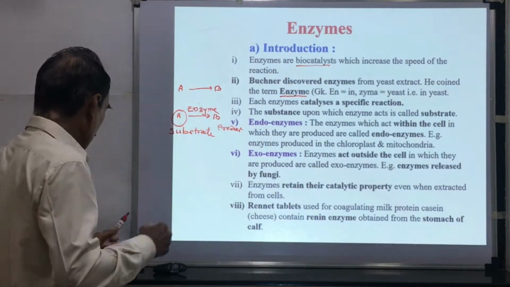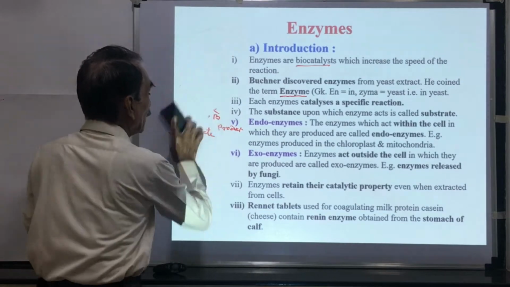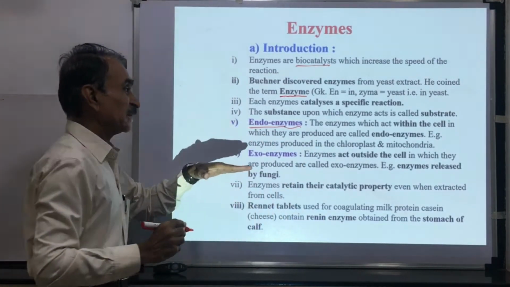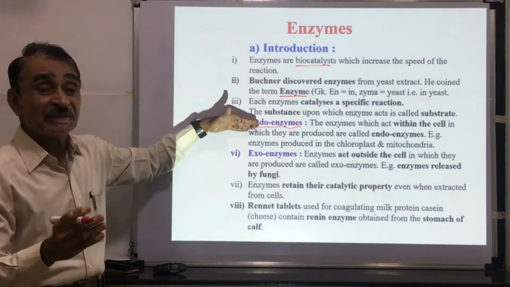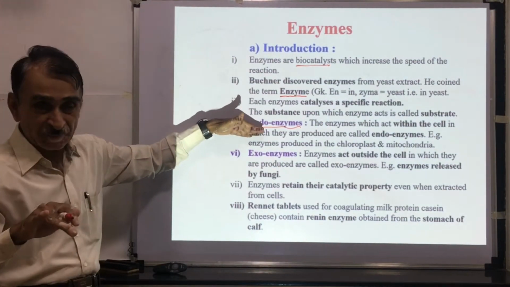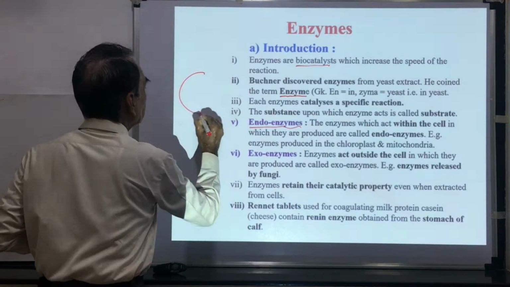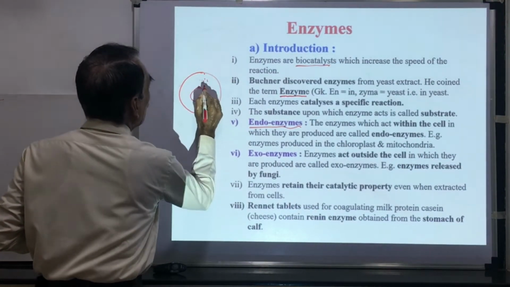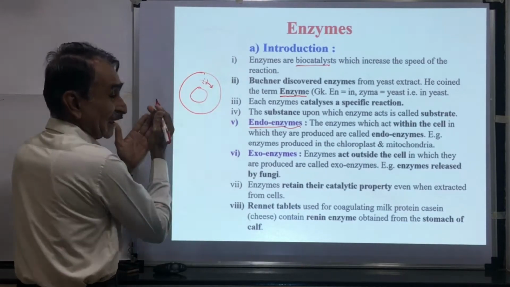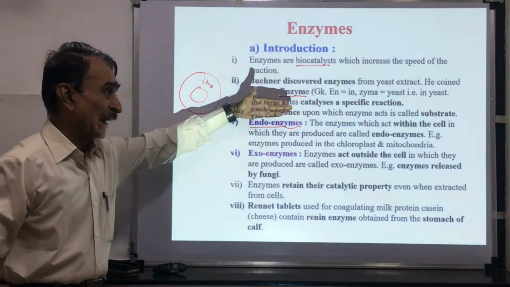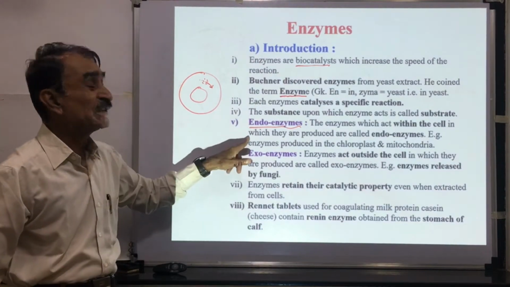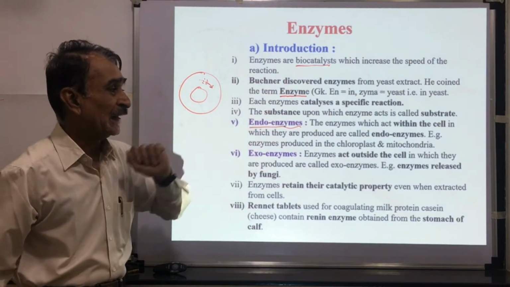Then there are two types of enzymes: endoenzymes and exoenzymes. Endoenzymes means enzymes which act within the cell in which they are produced. Suppose this is a cell, and in this cell, suppose these enzymes are produced. These enzymes act within the cell. These are called endoenzymes.